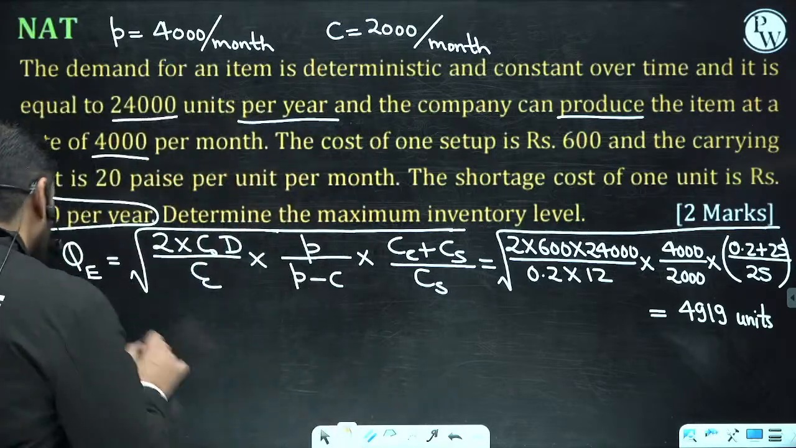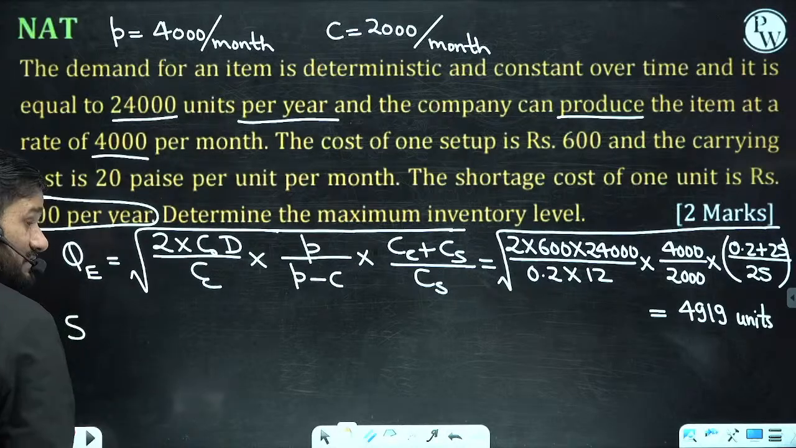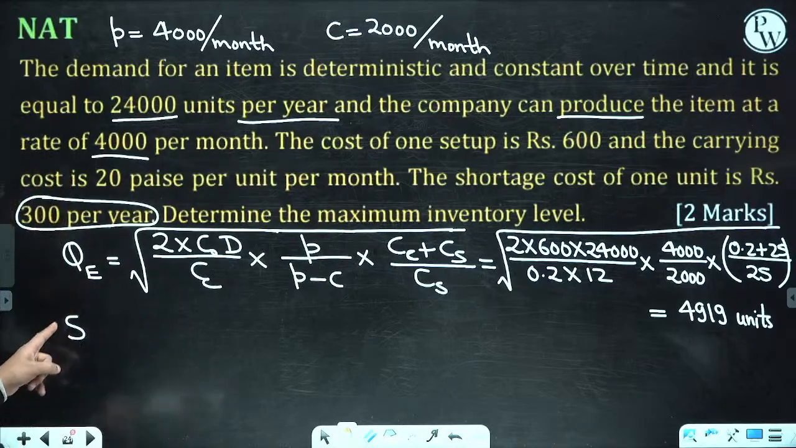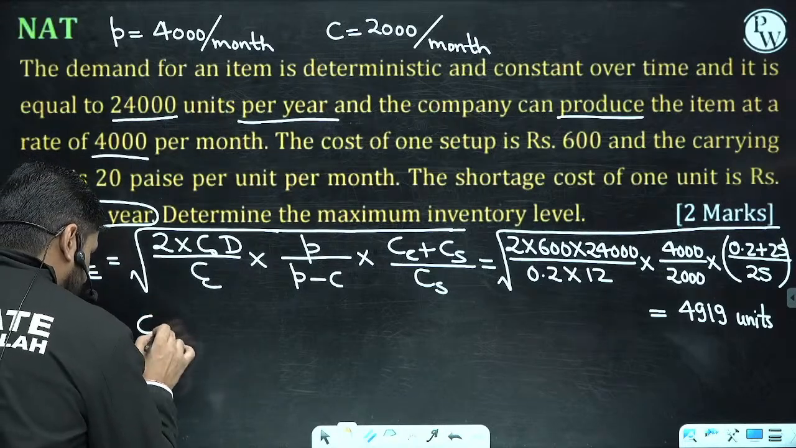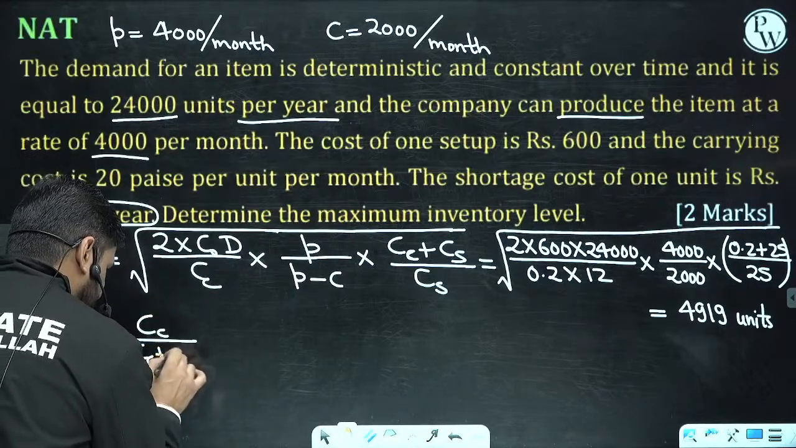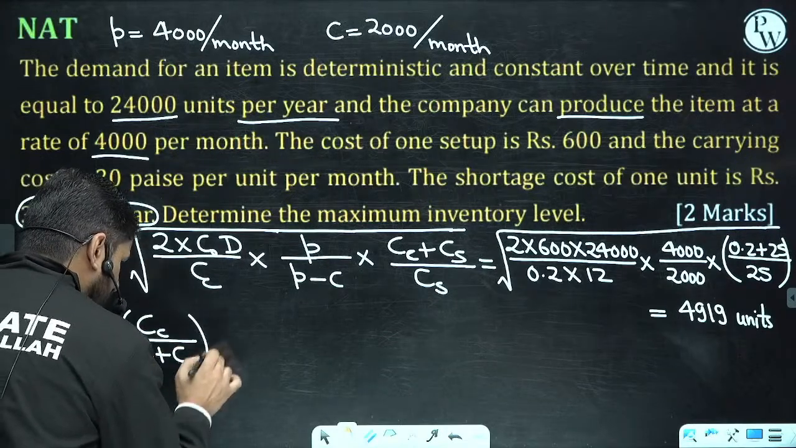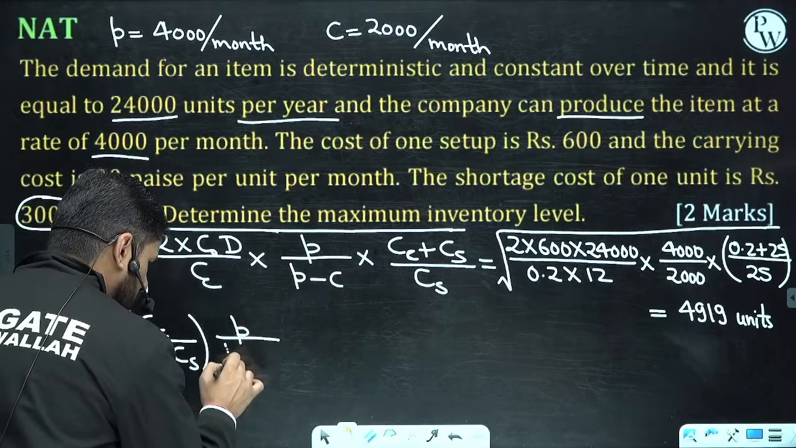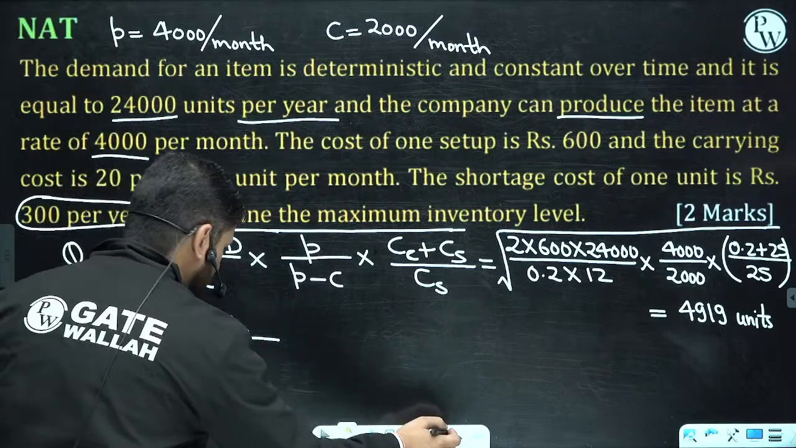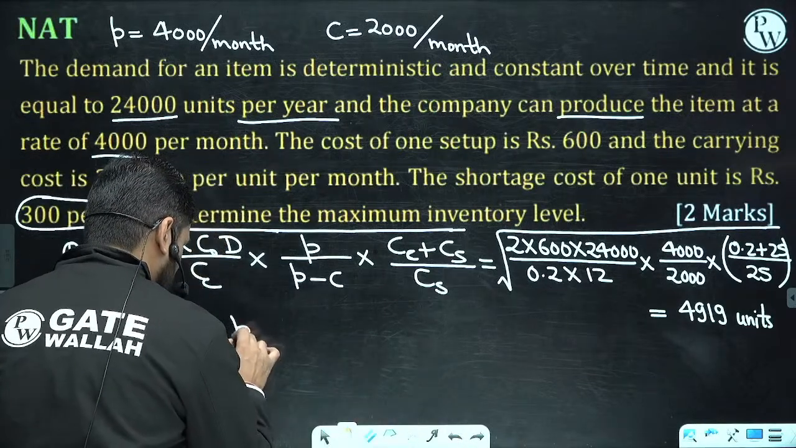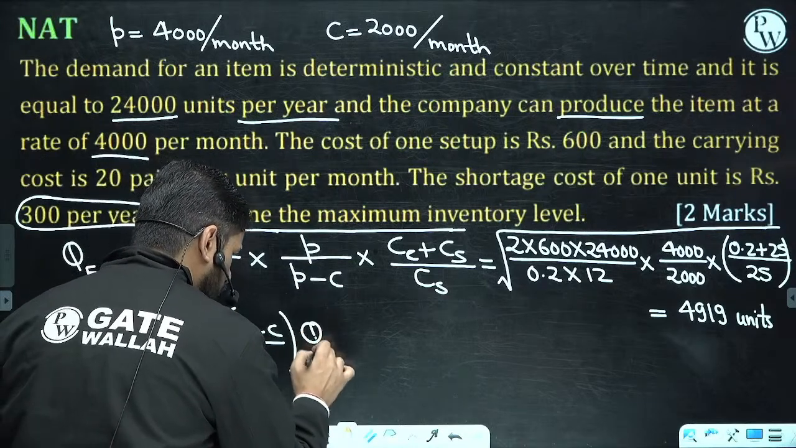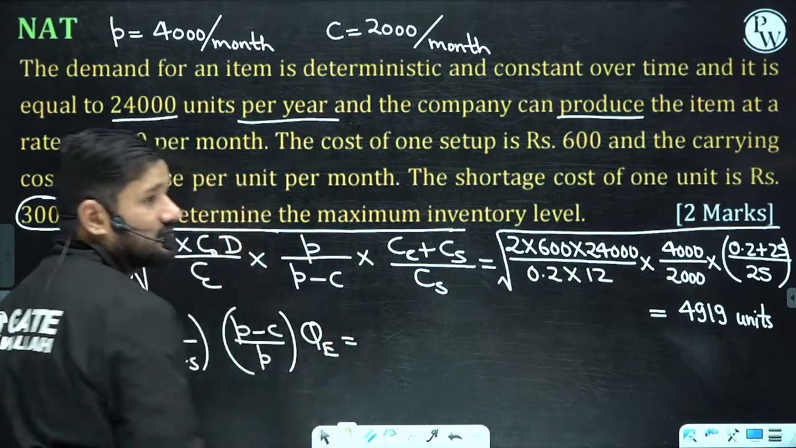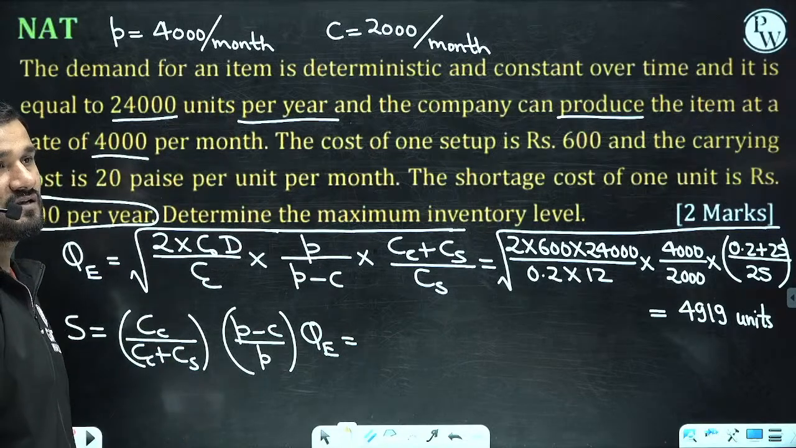Very excellent thing. Now let us check the maximum inventory shortage level. What is that? This is CC upon CC plus CS, similarly P minus C upon P, and Q. Please remember this formula.